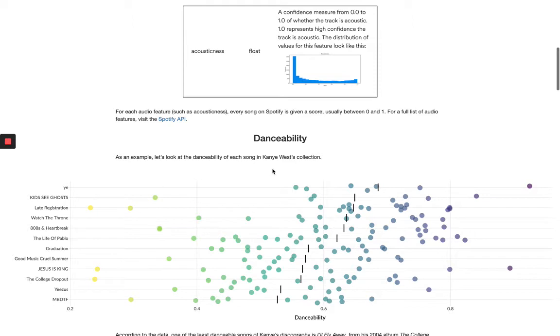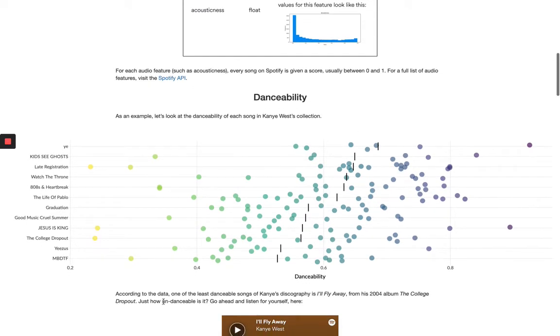And the most danceable album, according to Spotify, is Ye, Kanye West's 2018 album. And the least danceable is My Beautiful Dark Twisted Fantasy. And so according to the data, we can see the most danceable song is All Mine from his 2018 album Ye, and the least danceable is I'll Fly Away from his 2004 album, The College Dropout.